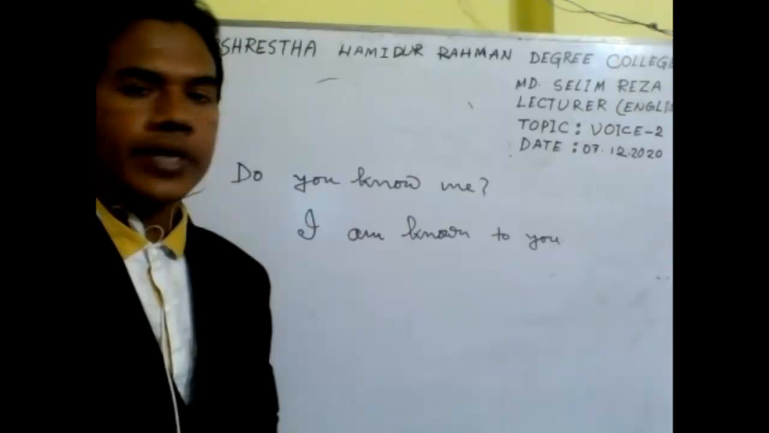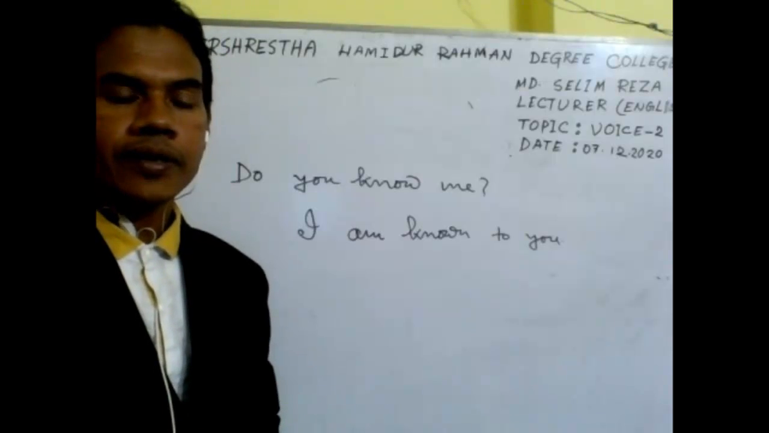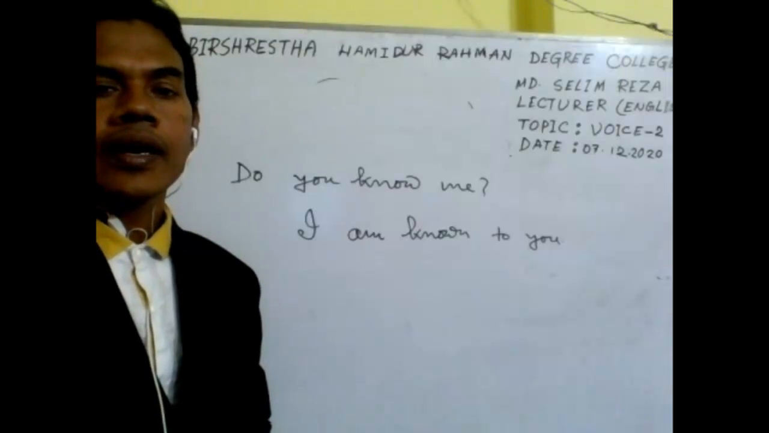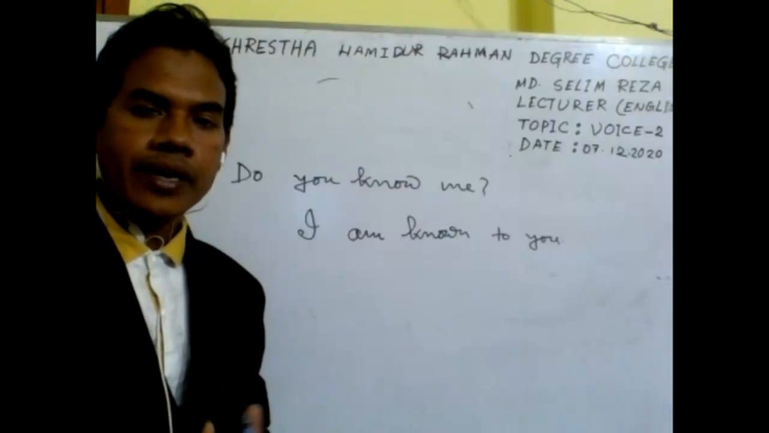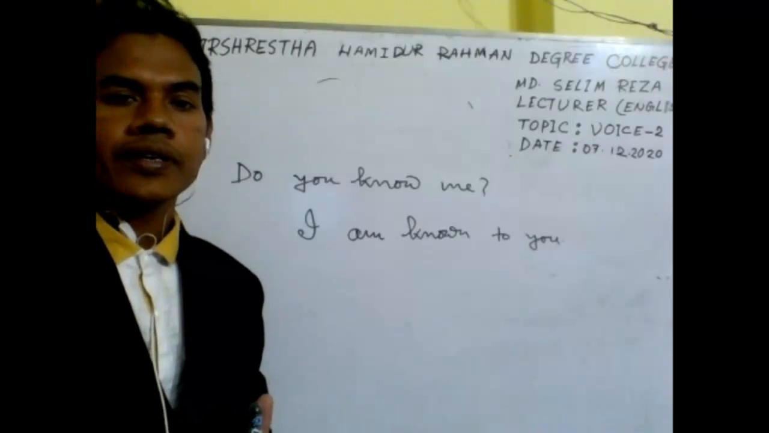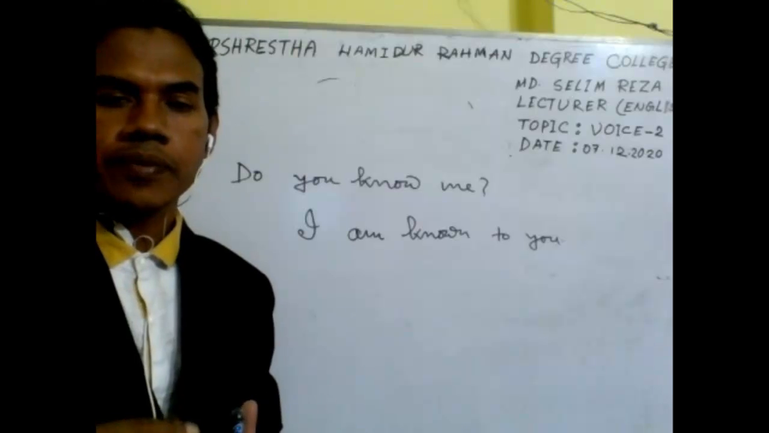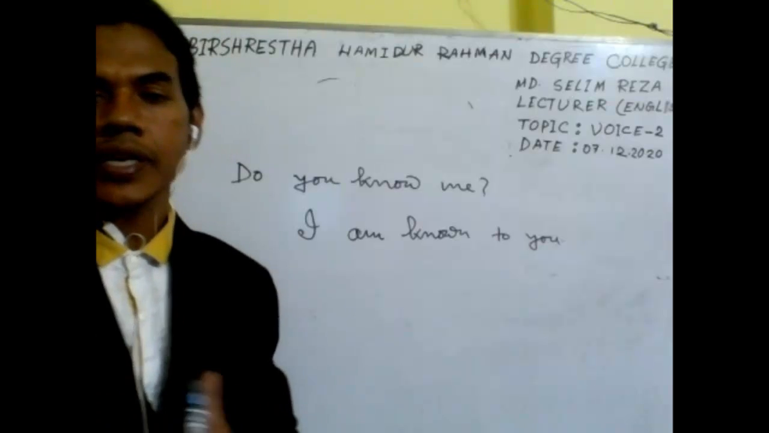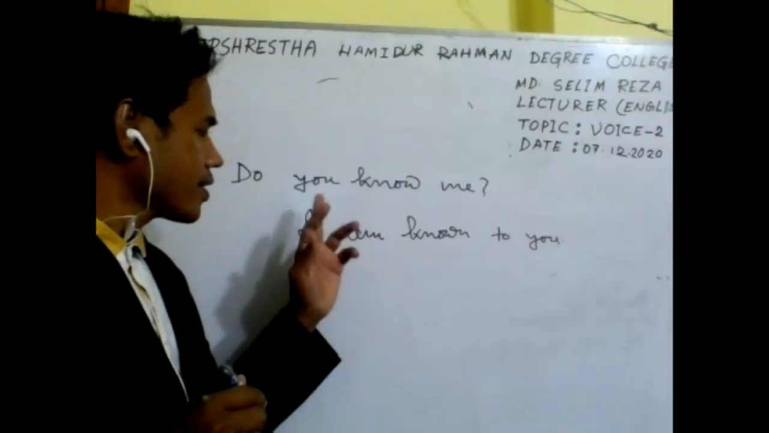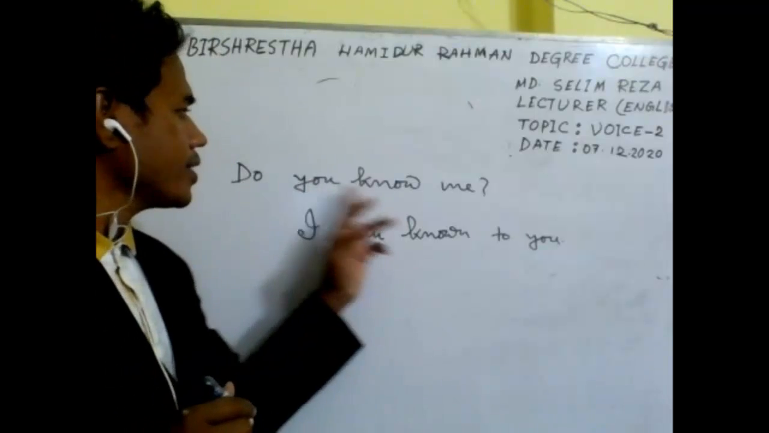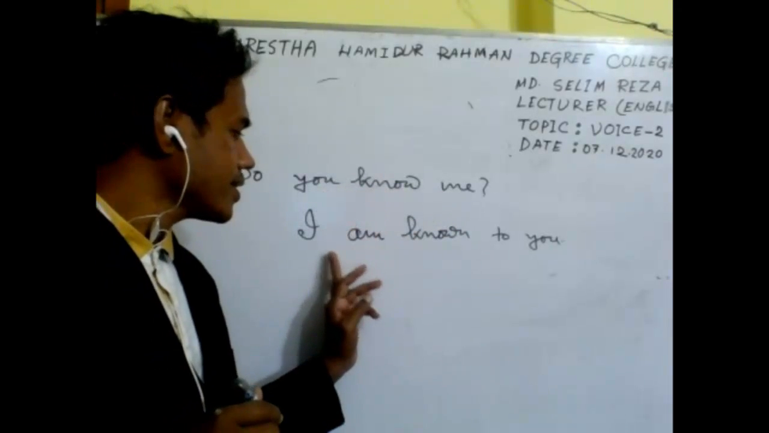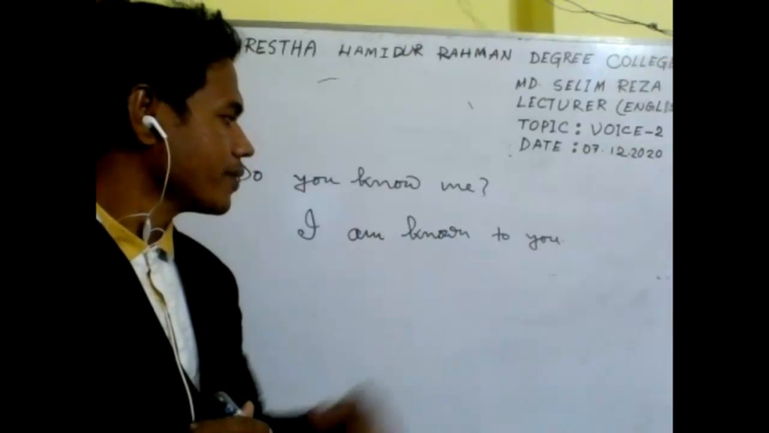I am known to you, but you must remember we are conducting the class, we are learning how to change the voice on interrogative sentences from active to passive. So the example is, do you know me? It's an interrogative sentence, but the changed sentence is, I am known to you.